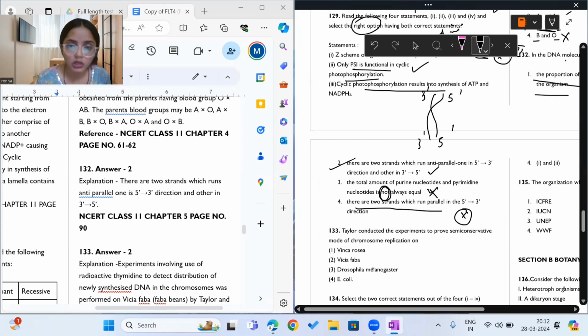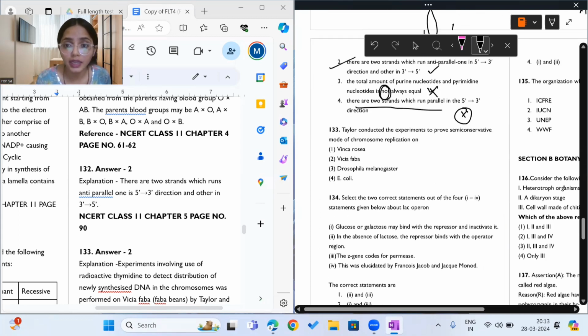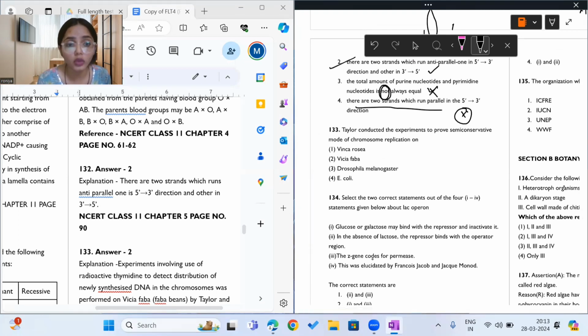Okay, moving on. What does it say? Taylor conducted experiments to prove semi-conservative mode of chromosome replication on which organism?